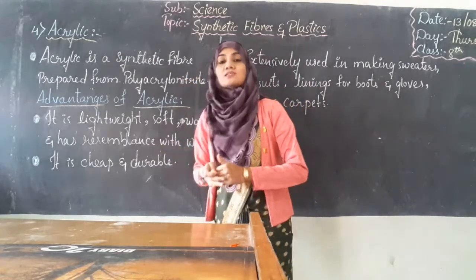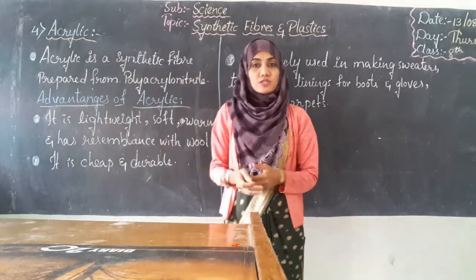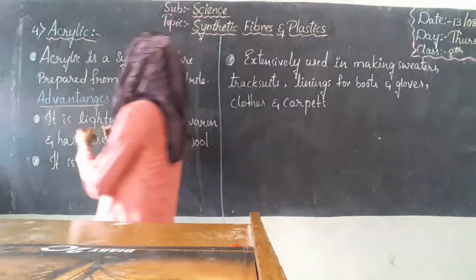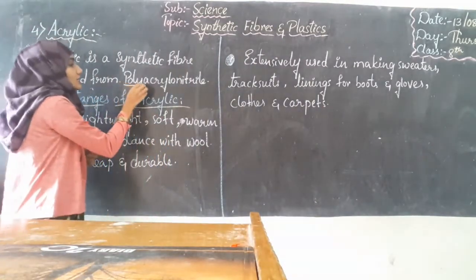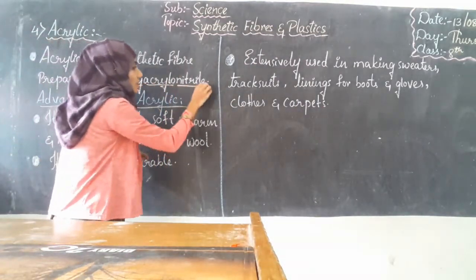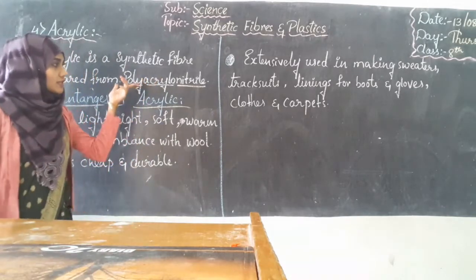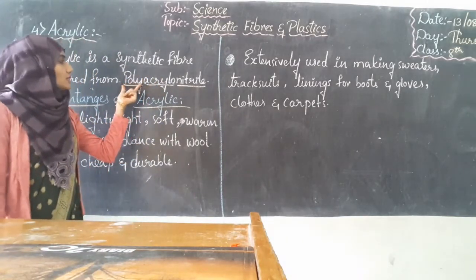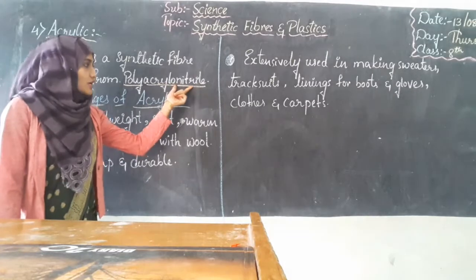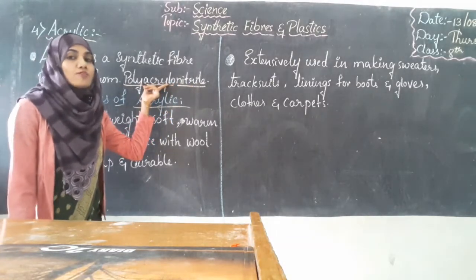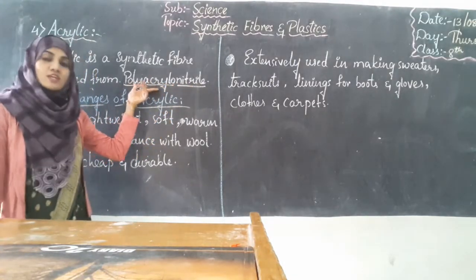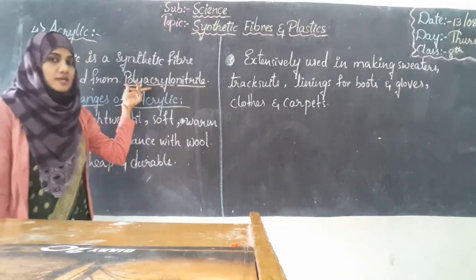So acrylic is also a type of artificial or synthetic fiber, prepared from a chemical called polyacrylonitrile. It is also a type of polymer, and polymers are prepared by the process of polymerization.